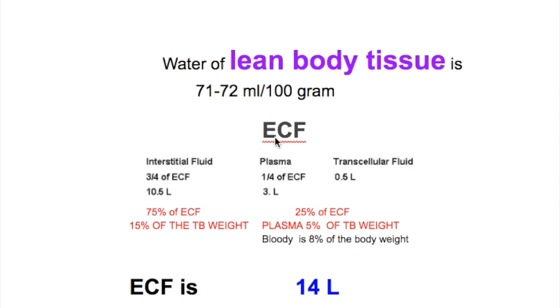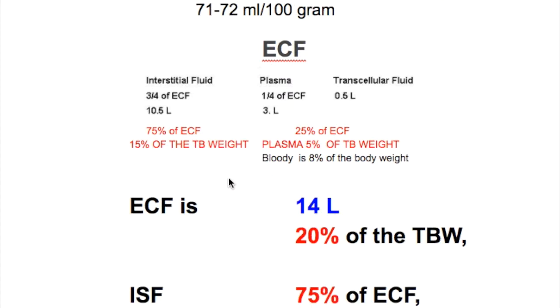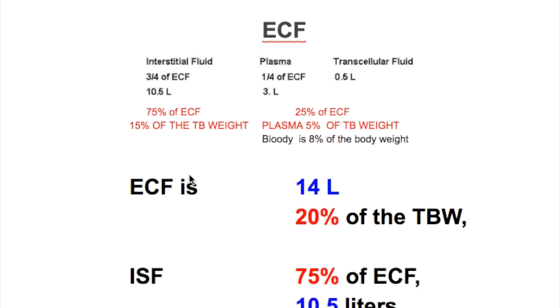The extracellular fluid is subdivided into interstitial fluid, plasma, and transcellular fluid. The interstitial fluid is 3/4 of the ECF, which is 10.5 liters, and plasma is 1/4 along with transcellular fluid. The plasma is 3.5 liters, and the transcellular fluid is 0.5 liter. So the interstitial fluid is 75% of the extracellular fluid, and plasma is 25% of the extracellular fluid, or 5% of the total body weight, whereas interstitial fluid is 15% of the total body weight.